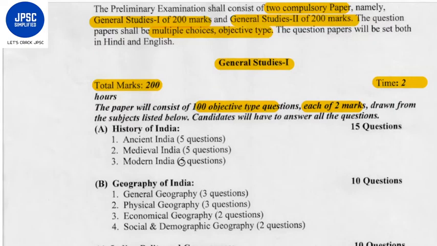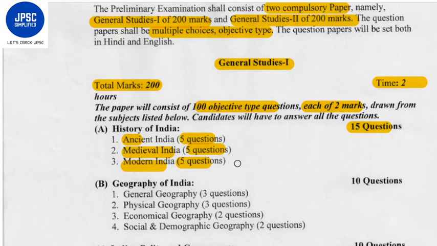If we delve into the history of India portion, it will consist of 15 questions. Here the number of questions is also given. It will consist of 15 questions in three sections: ancient India 5 questions, medieval India 5 questions, modern India 5 questions.